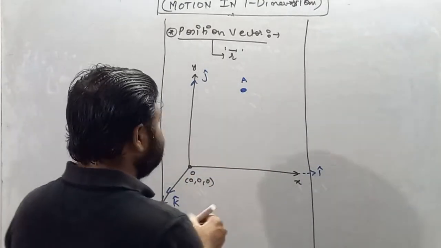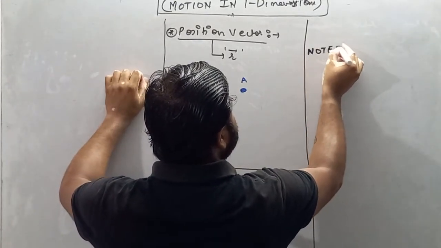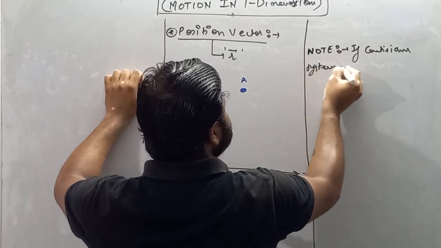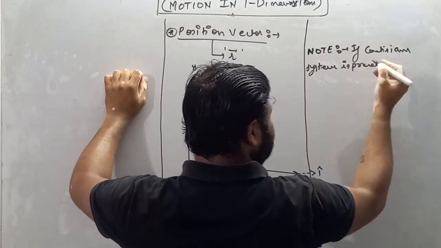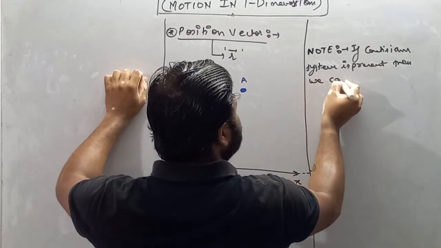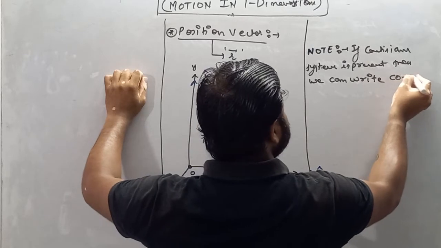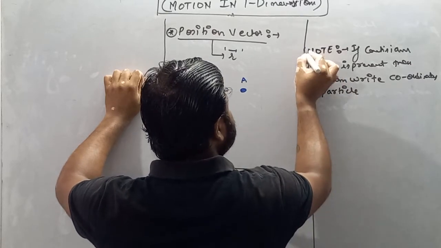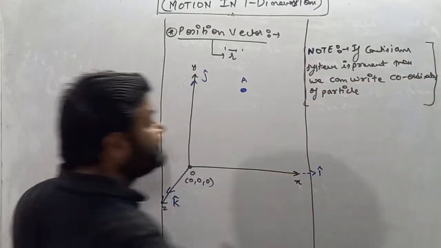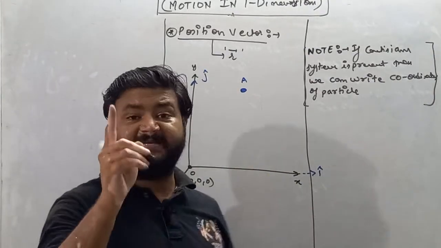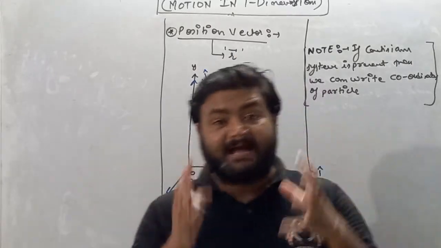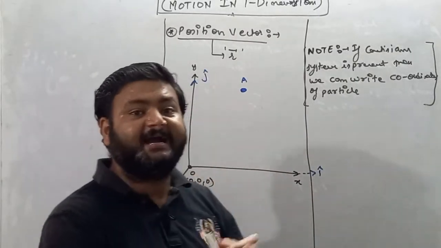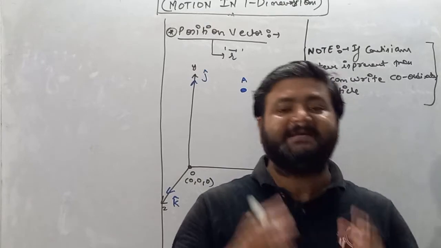Write here in the form of a note: if a Cartesian system is present, then we can write the coordinates of the particle. This is very important.